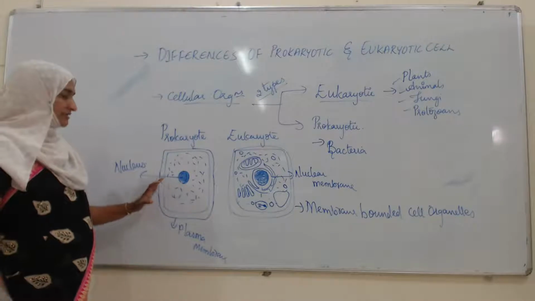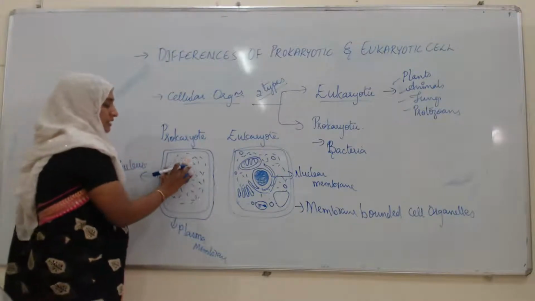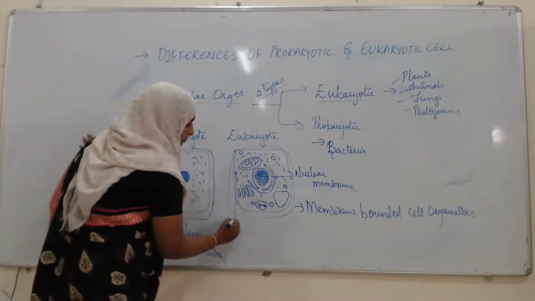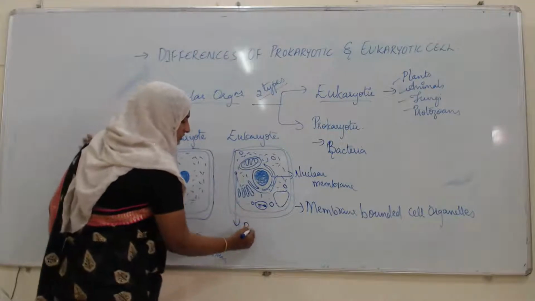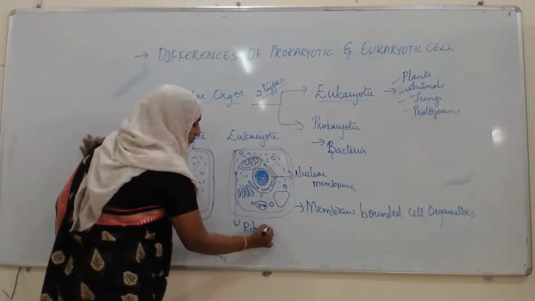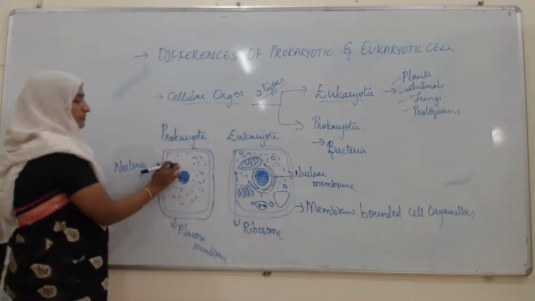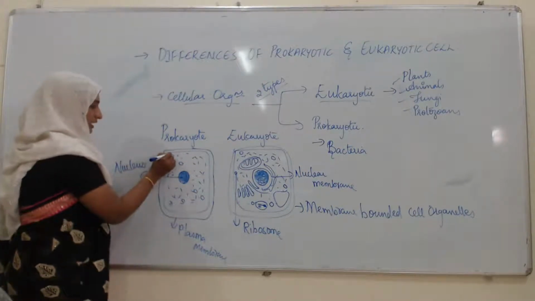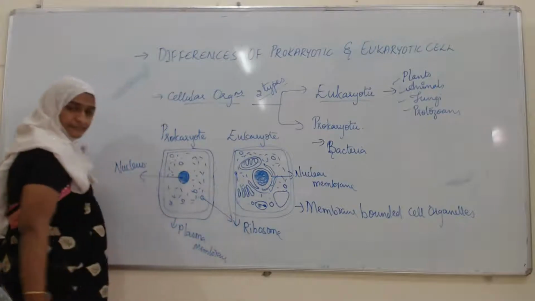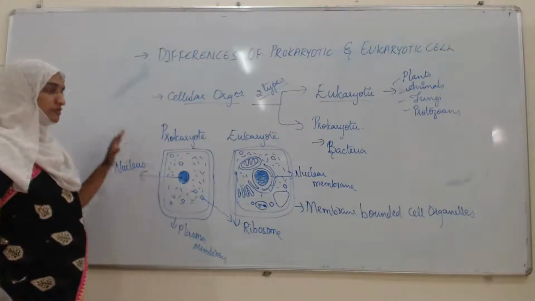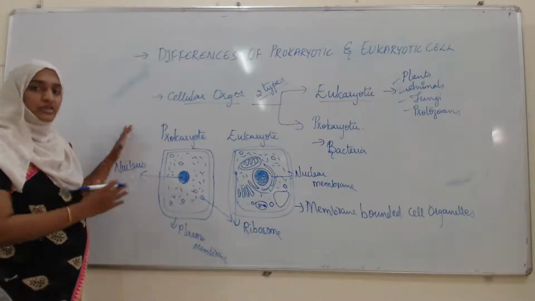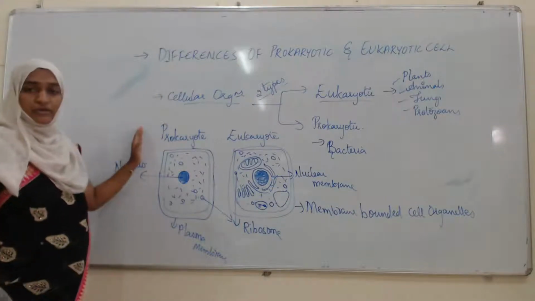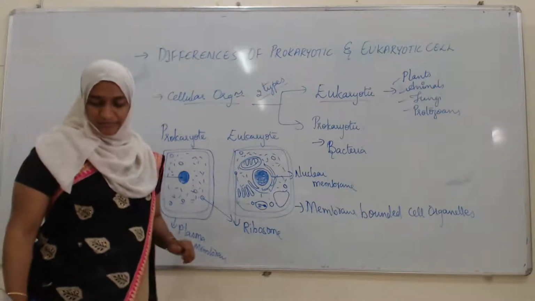Okay, and as well as there is a presence of ribosome, which is one of the cell organelles. These ribosomes are also present in prokaryotic cells. So these are some of the general differences between the prokaryotic and eukaryotic cell.